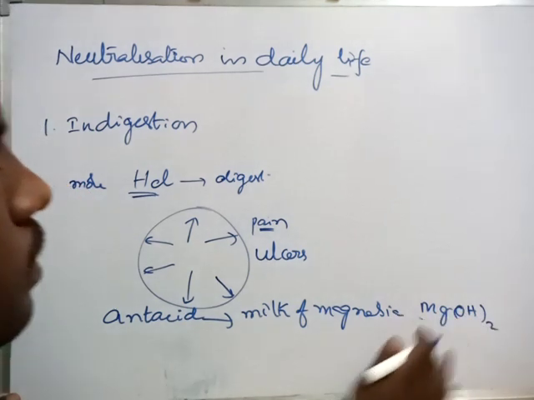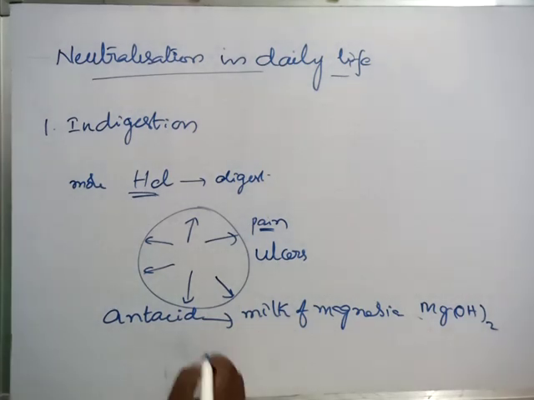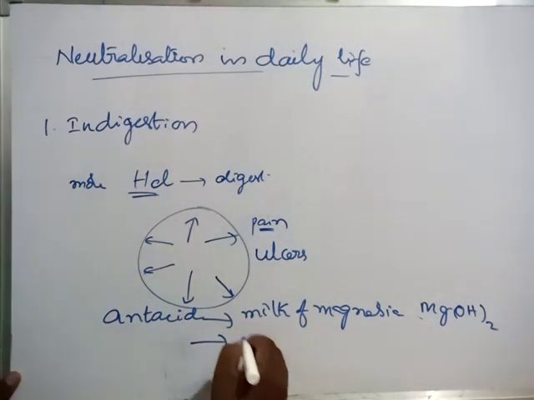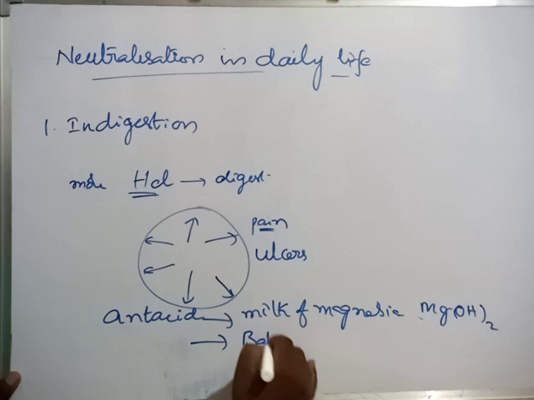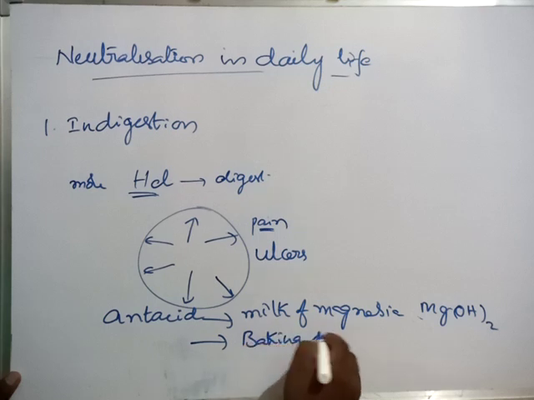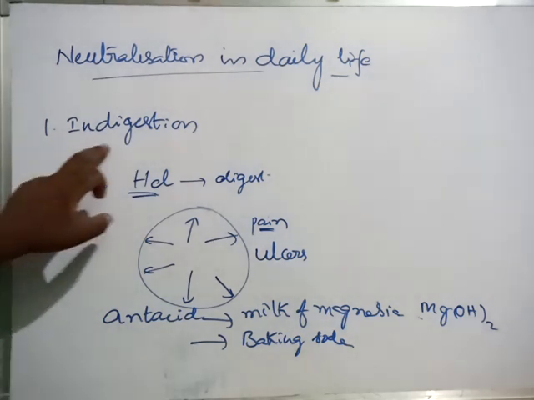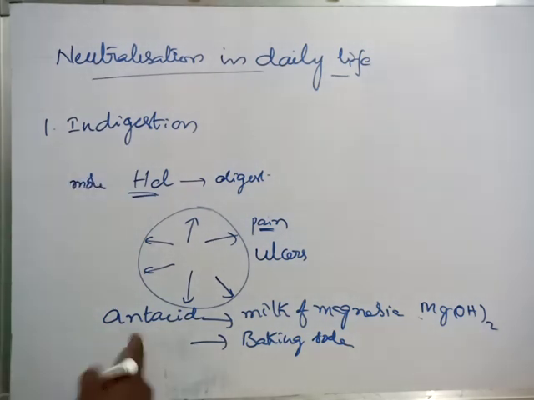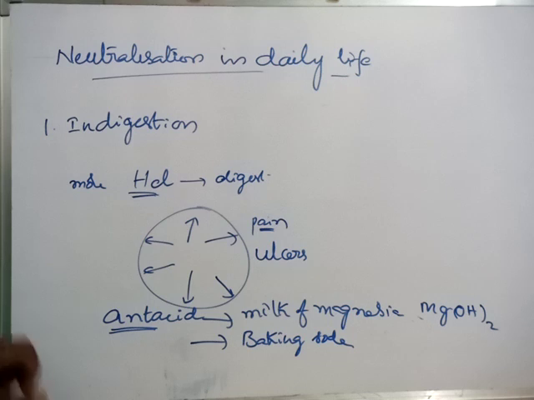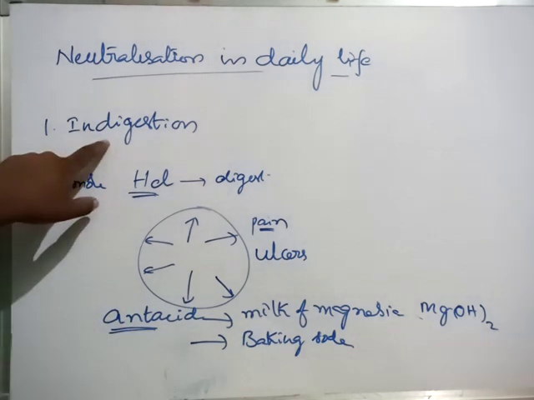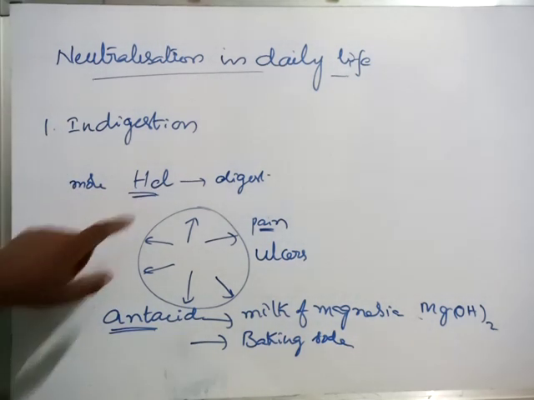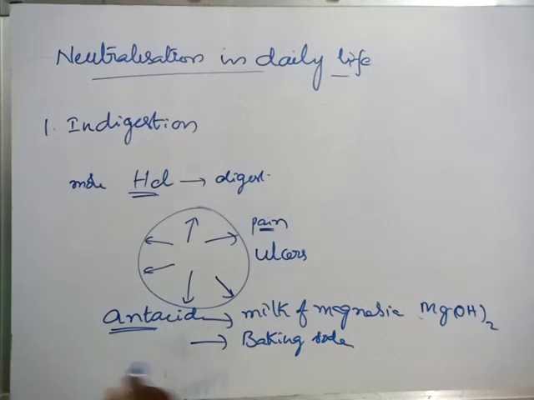Magnesium hydroxide. And otherwise we can take a solution of baking soda, which also gives relief during indigestion. So anyway we have to add an antacid. We have to take an antacid during indigestion, to neutralize this acidic effect, like milk of magnesia or baking soda.